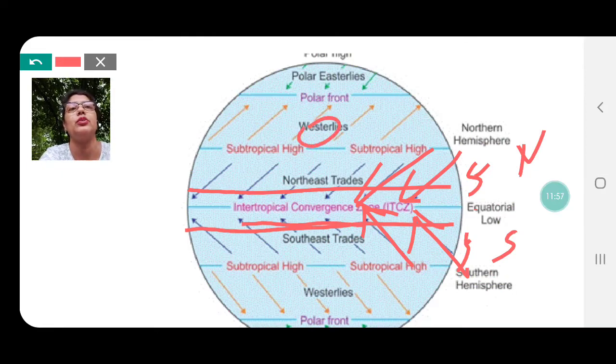Intertropical, between two tropics, Tropic of Cancer and Tropic of Capricorn. This region is characterized by very low wind activity, many times also called the doldrums. Because being a low pressure area, the wind activities here are very, very limited.